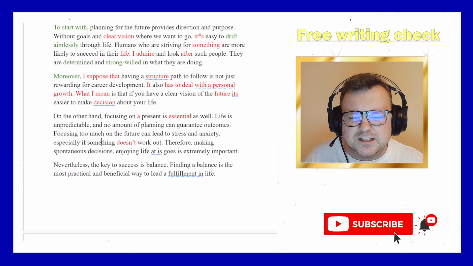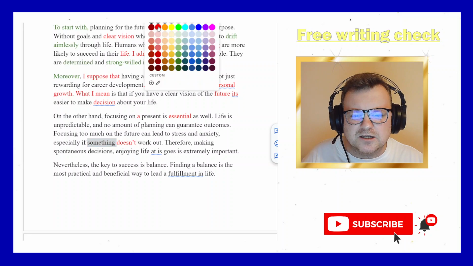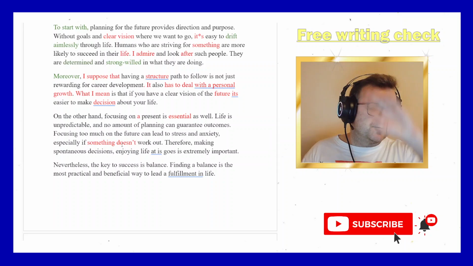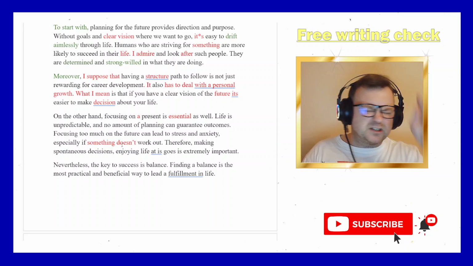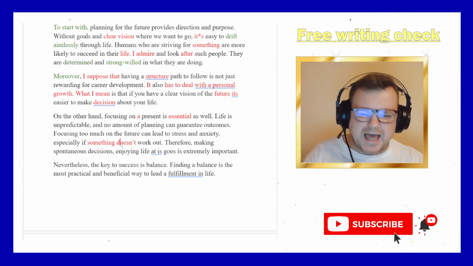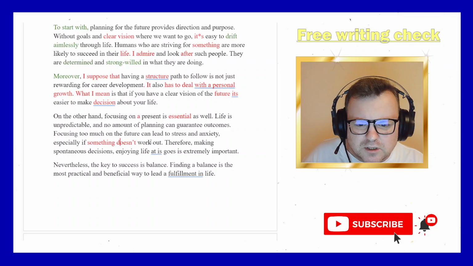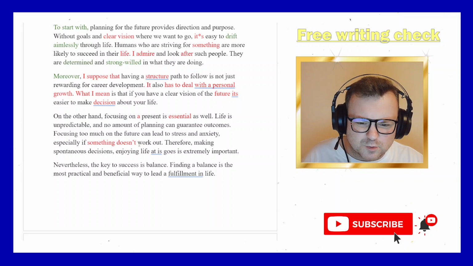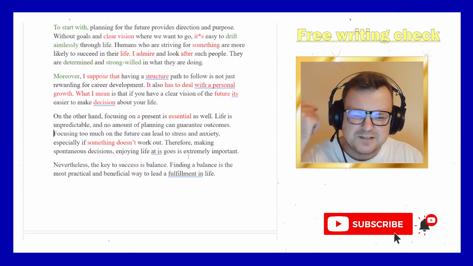Again, we get something. It's not clear language. It's not precise language. It's like the candidate hasn't really thought about it. Well, if something doesn't work out, what? Oh, I don't know, something. And that shows a lack of detail, a lack of precision. And it's not really persuasive, is it? Oh, if you focus on something, then something can go bad, especially if something doesn't work out. Okay. Okay, focusing too much on the future can lead to stress and anxiety, especially if something doesn't work out. But I'm thirsty for more details here.